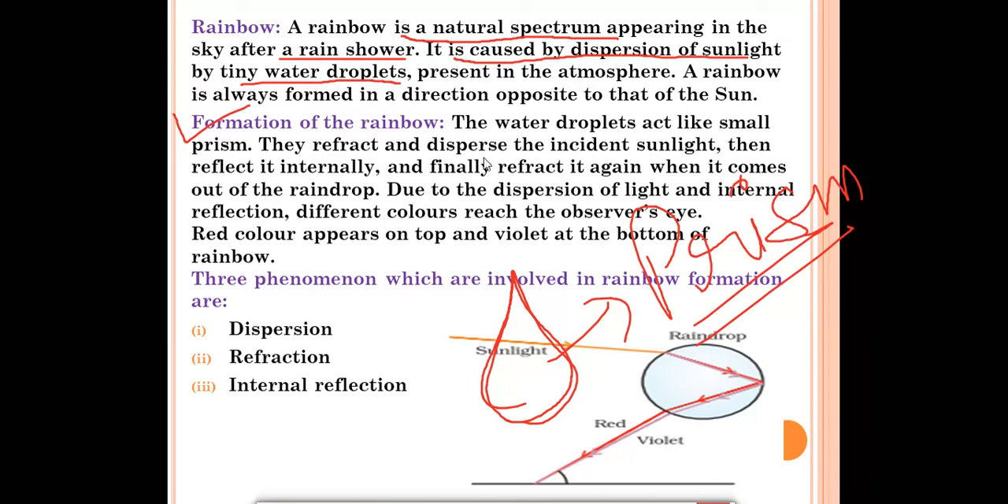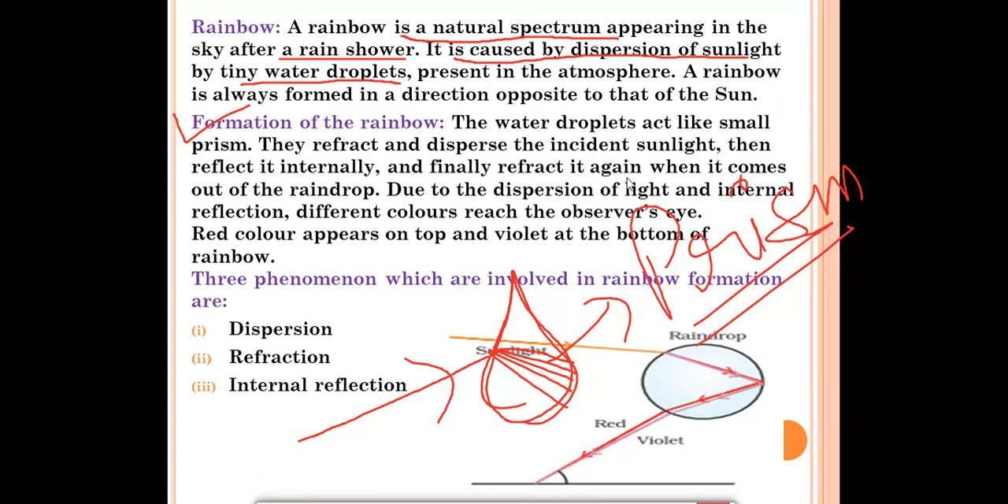They refract and disperse the incident sunlight, then reflect it internally. What will happen when sunlight passes through this water droplet? Dispersion of light will take place. Refraction will occur like this, and dispersion will also occur. Bands of sunlight will be formed over there. Bands of the colors, 7 colors, will be formed on the water droplet. After that, what will happen?